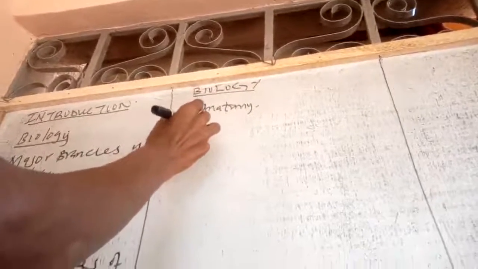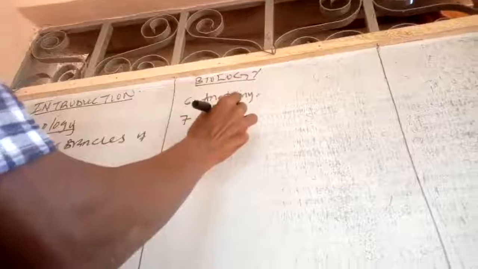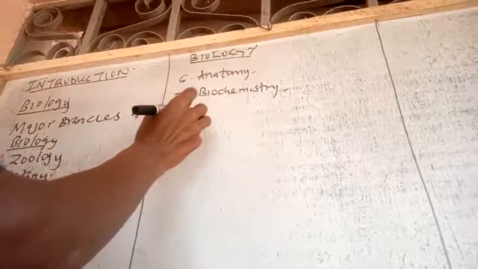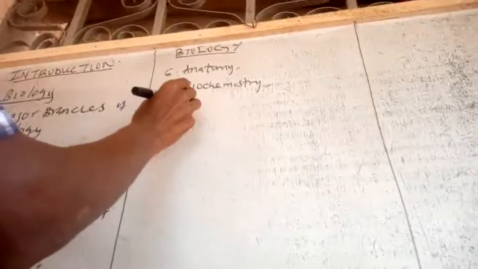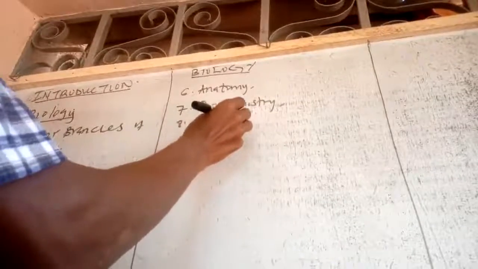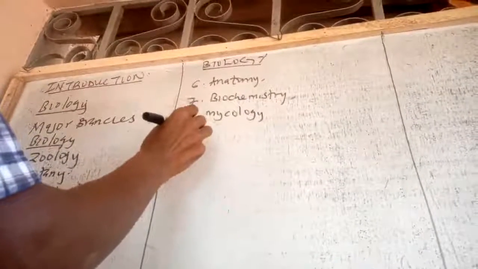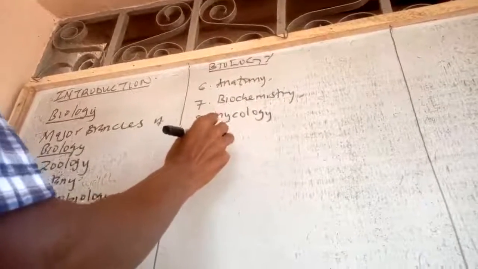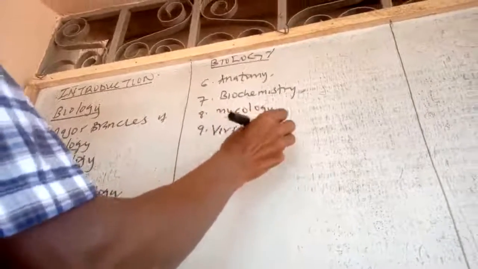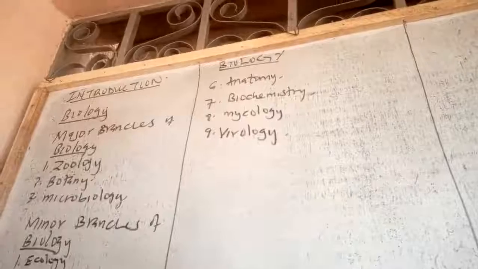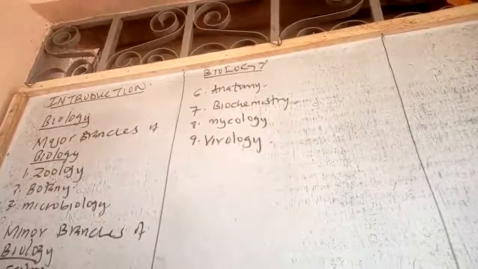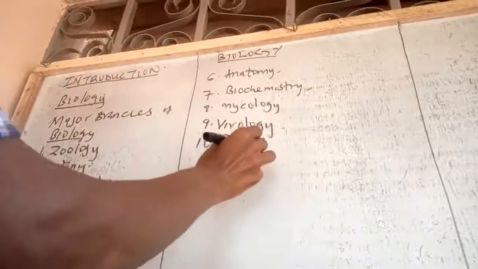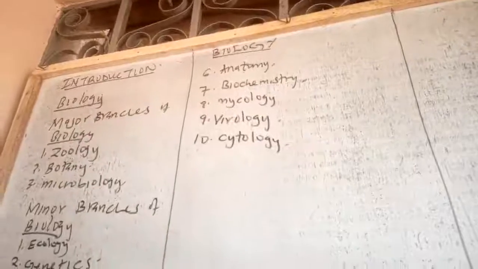Number 7 we have is biochemistry, and number 8 we have is mycology. Number 9 we have is virology, and number 10 we can have is cytology.